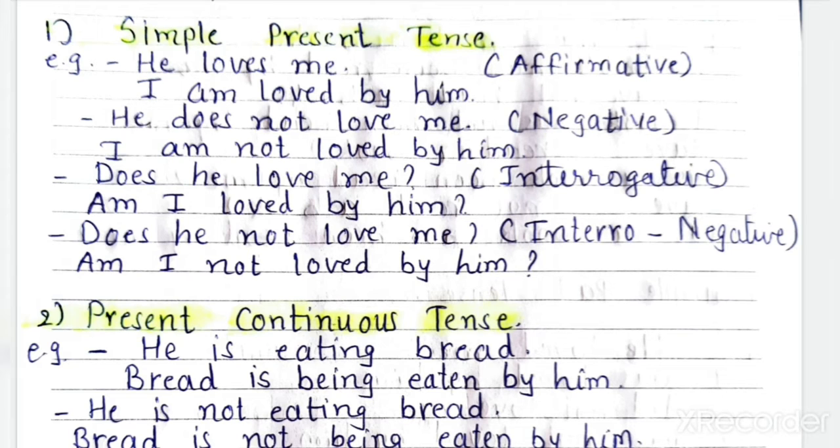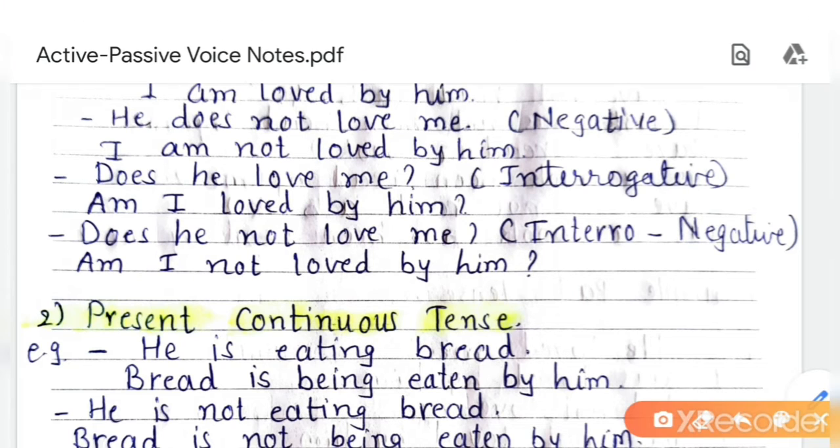I am not loved by him. Understood? Next one is interrogative sentence, which can be answered in yes or no. Okay. Does he love me? So here in passive voice you will start with to be form. Questions will start with to be form. According to the person I, we use am. Am I loved by him?